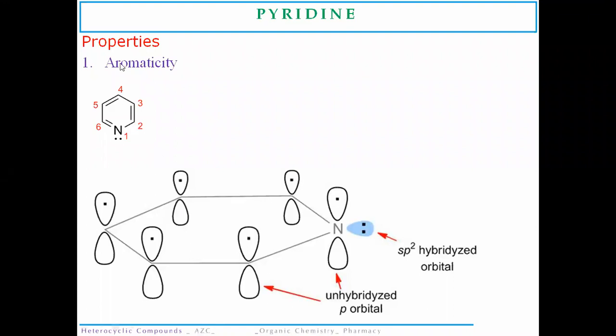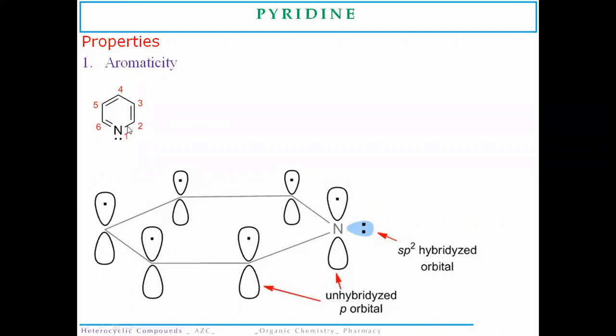So this is the molecular structure of pyridine, in which one of the carbon atoms of the benzene ring is substituted with a heteroatom, that is a nitrogen atom bearing a lone pair of electrons. Now we all know nitrogen is more electronegative than carbon, and here we are substituting nitrogen in place of a carbon atom.